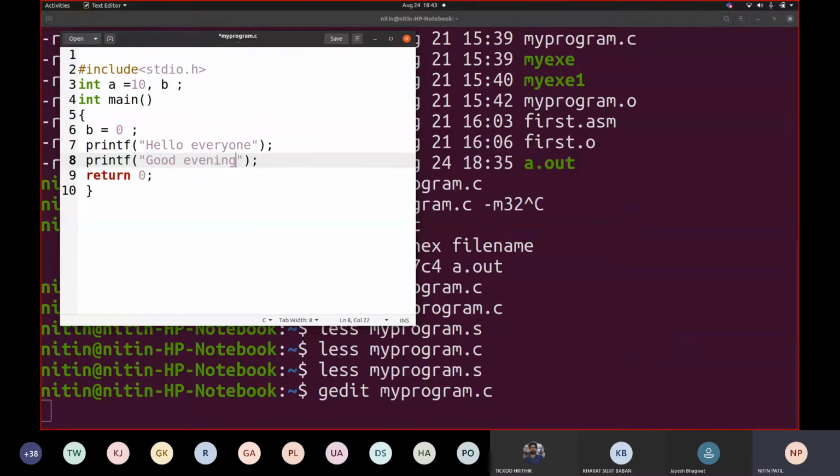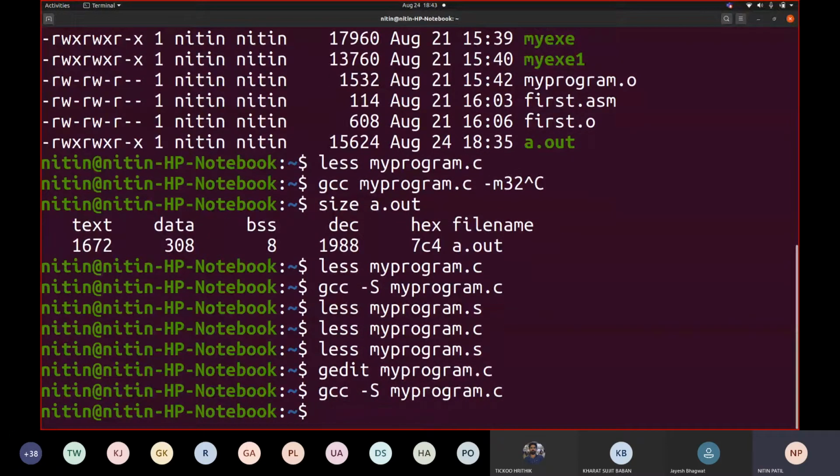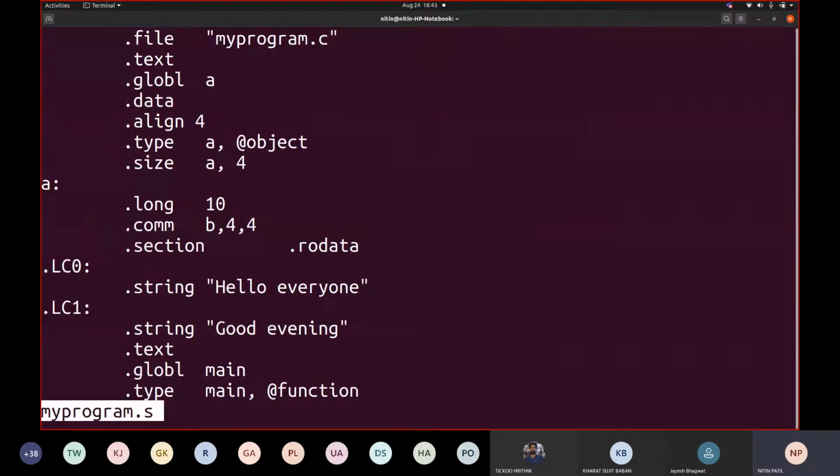Now I have added two printfs over here. Can you see that? Two printfs. Now if I save this code and come out and again translate it using gcc -S myprogram.c, and check myprogram.s, now see how many LCs are added.